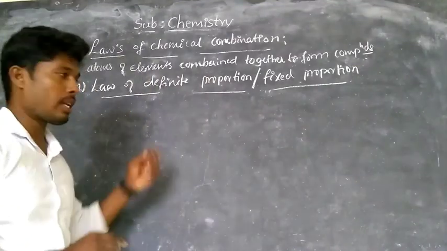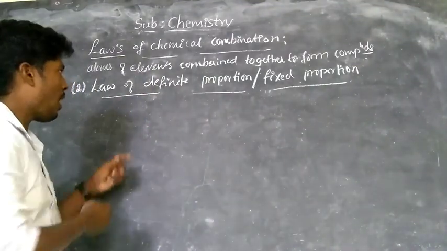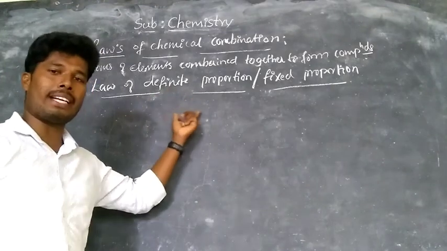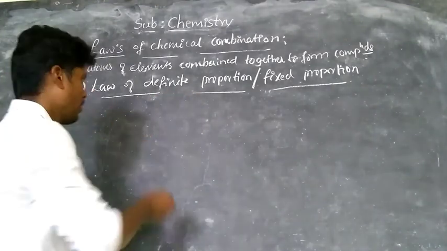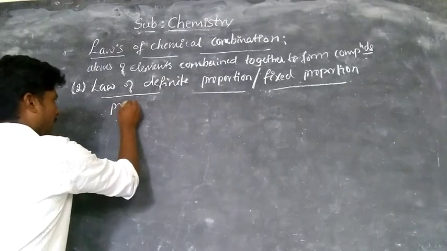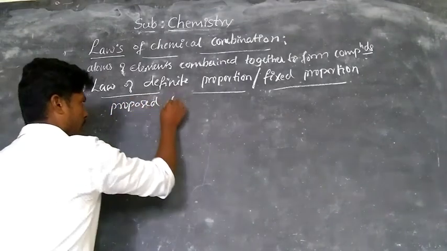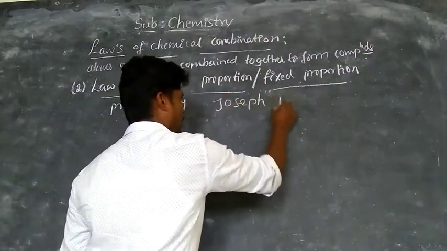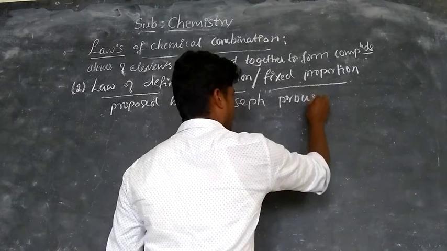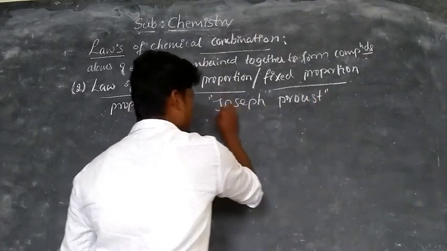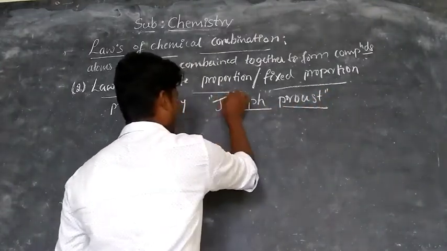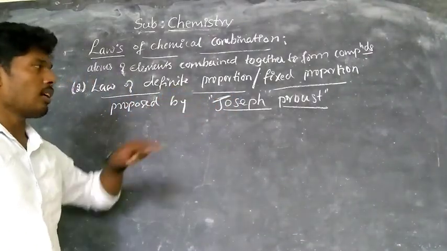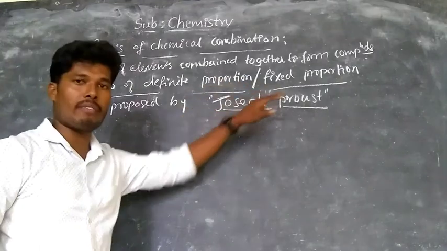This law is proposed by the scientist Joseph Proust. Joseph Proust is the scientist. He proposed the second law, that is law of definite proportion or fixed proportion.